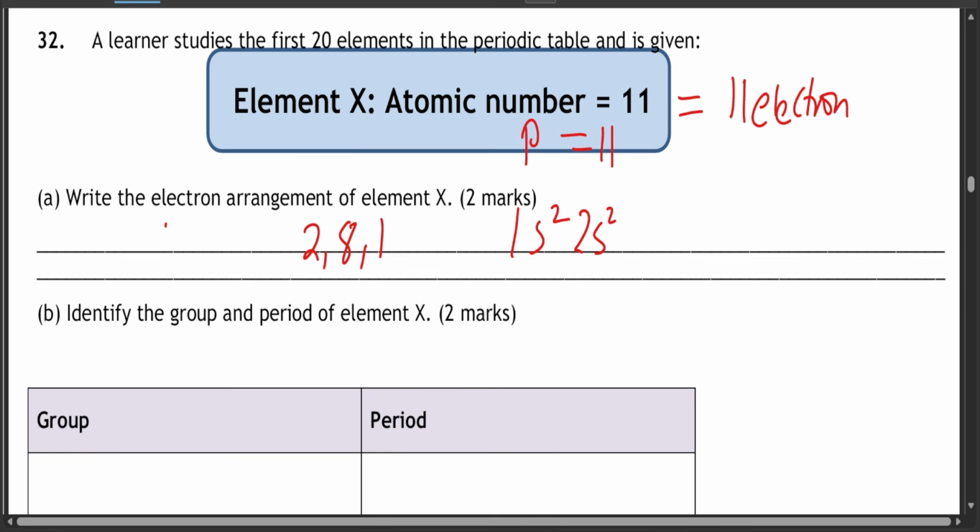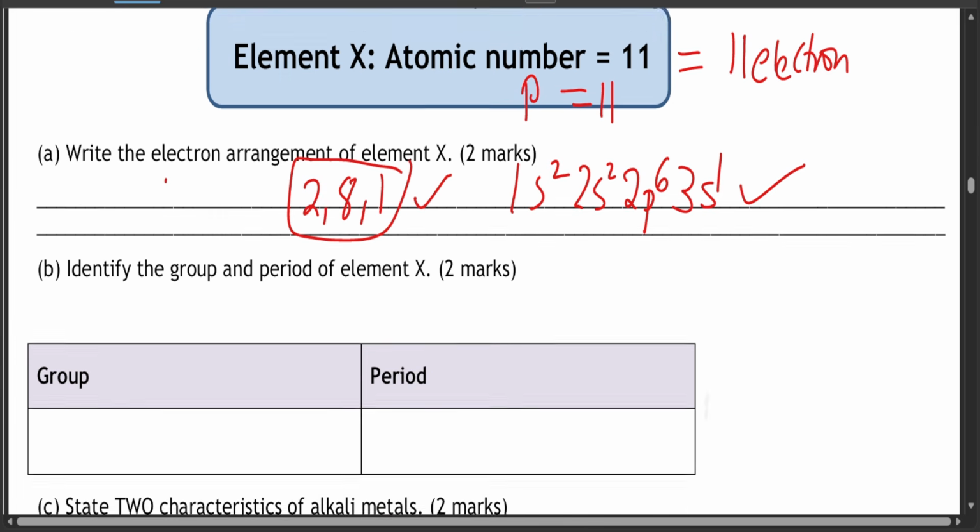Then we have 2p6, so those are 6 electrons, and then we have 3s1. So that's the electronic arrangement in terms of s and p. This is the normal one that you should know, but I don't know if you're allowed to write both of them. If you write this one, you still get marks.